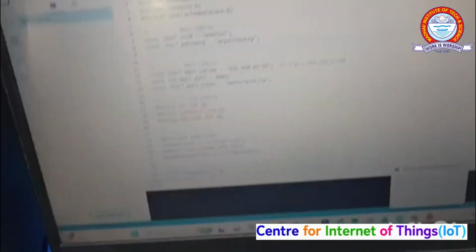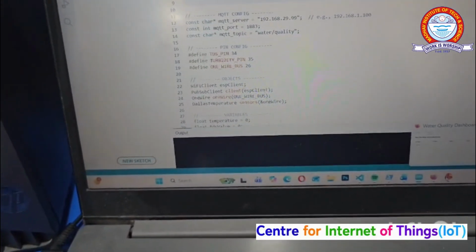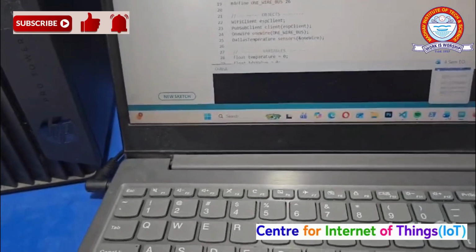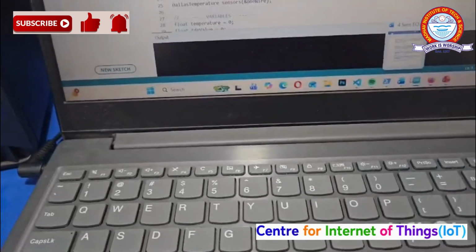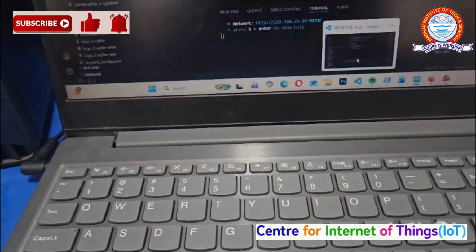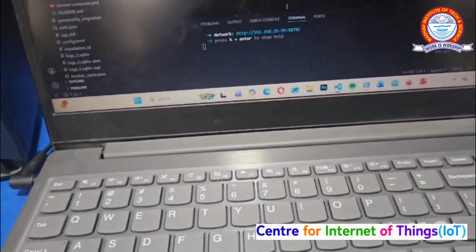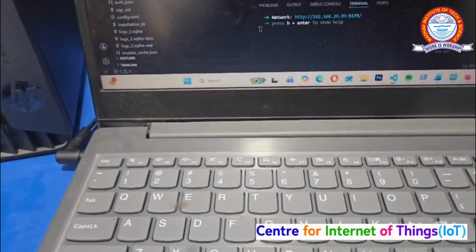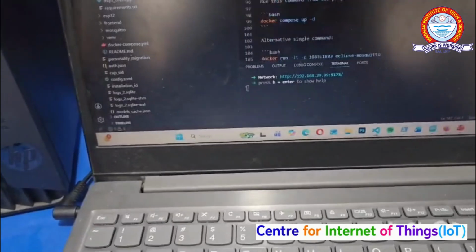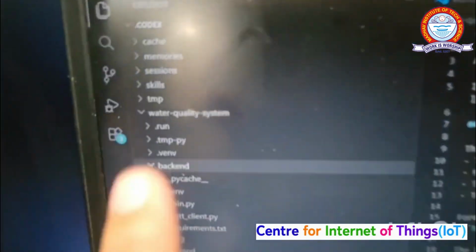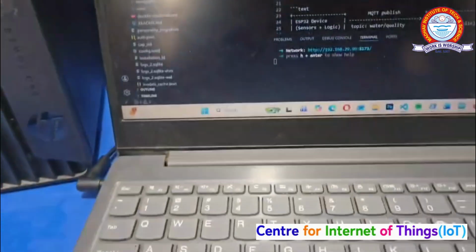So this is the code of our project. This will run the real-time data to the server. This will basically send the real-time data from the sensor to the cloud. Here is the folder structure. This is all the folder structure of a project.